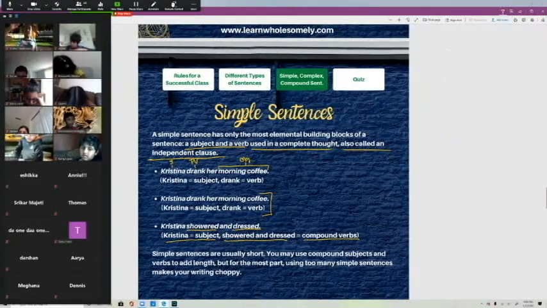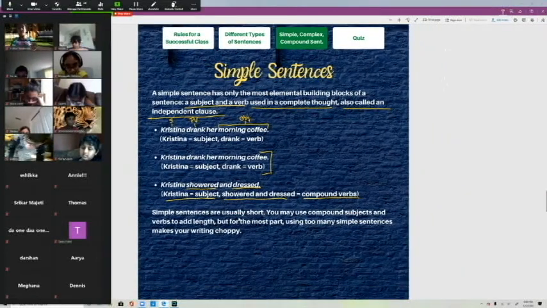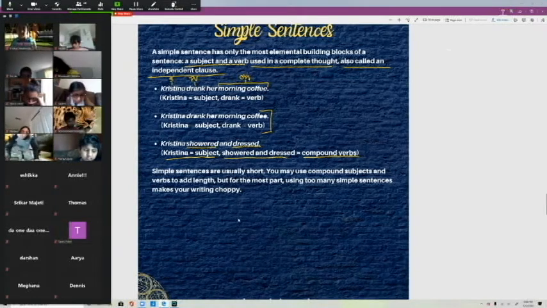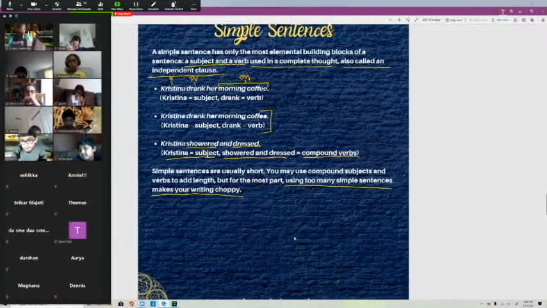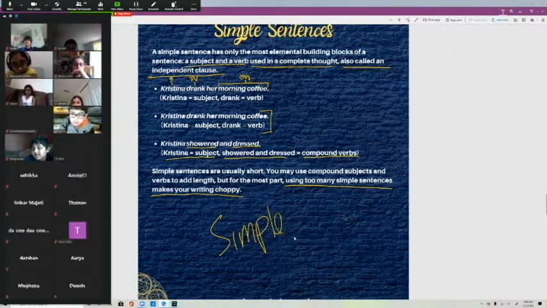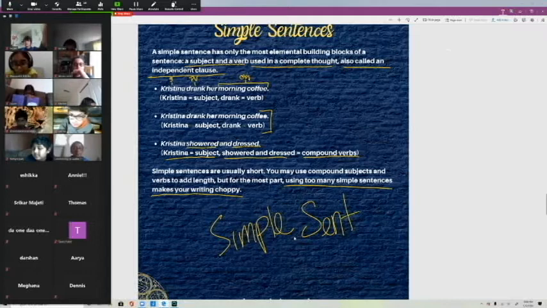Simple sentences are your basic sentences. Simple sentences are usually short. You may use compound subjects and verbs to add length, but for the most part, using too many simple sentences makes your writing choppy. So if your parents or teachers tell you that your writing is choppy, it's because you're using too many simple sentences.